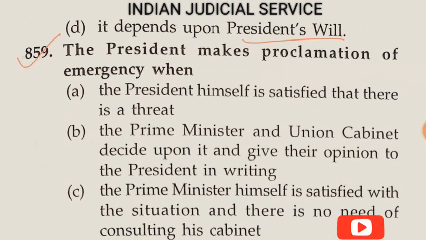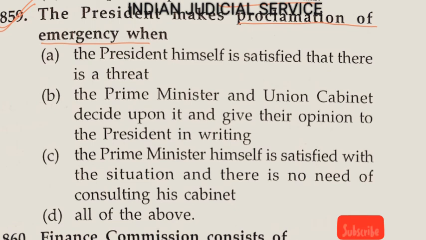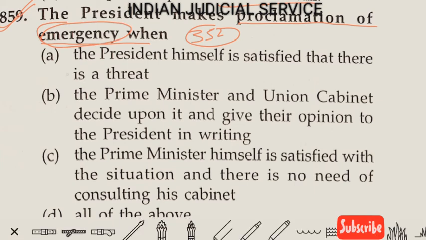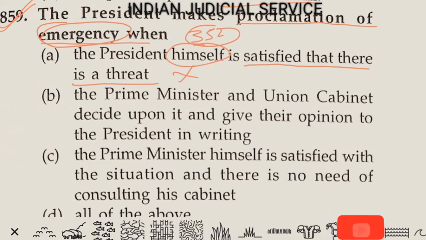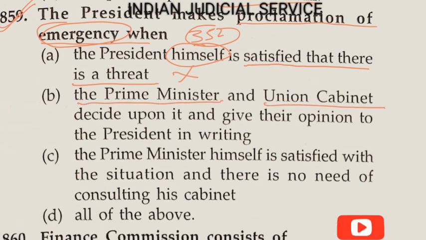Now question number 859. The President makes the proclamation of emergency when. This question belongs to Article 352 and this emergency is national emergency. Now option A, the President himself is satisfied that there is a threat. So this is wrong here. The President does not have the power to proclaim emergency without any recommendation from the Union Cabinet and Prime Minister. So option B, the Prime Minister and the Union Cabinet decide upon it and give their opinion to the President in writing. Yes, this statement is absolutely correct on the ground of proclamation of national emergency under Article 352.